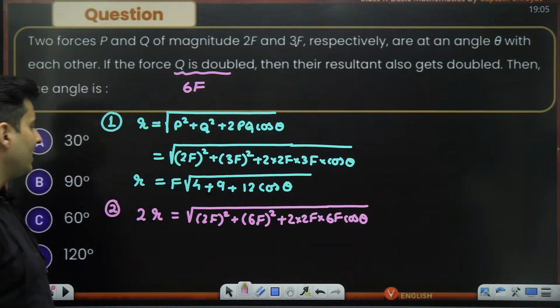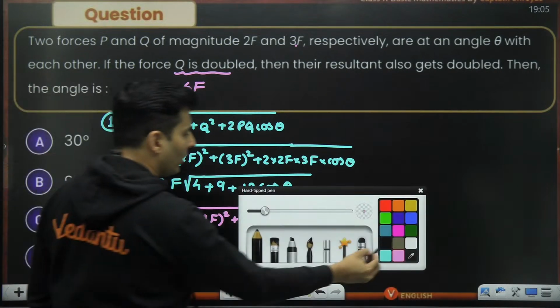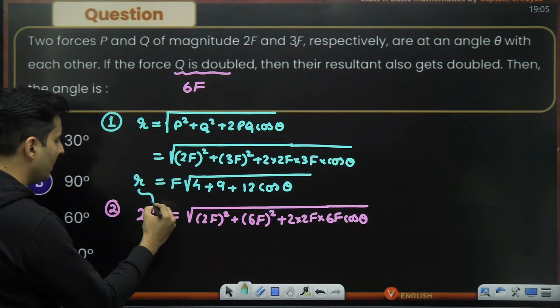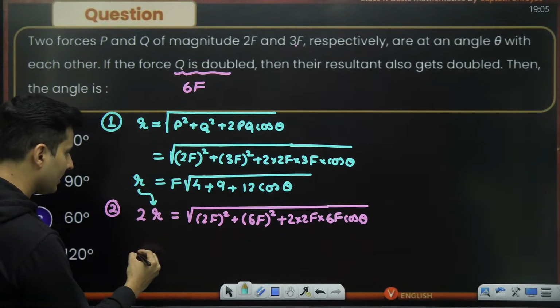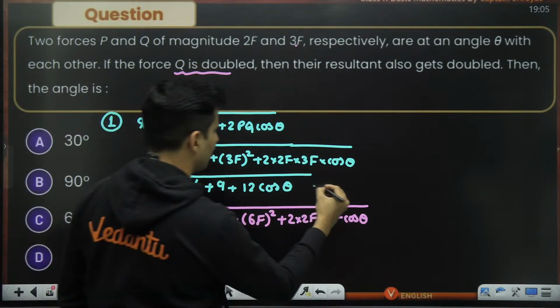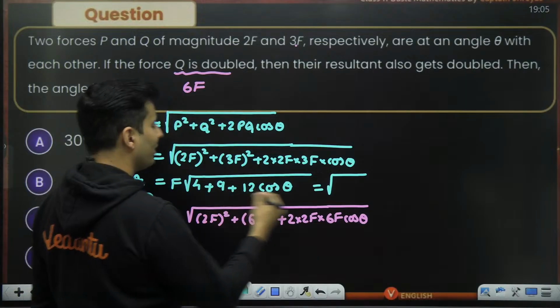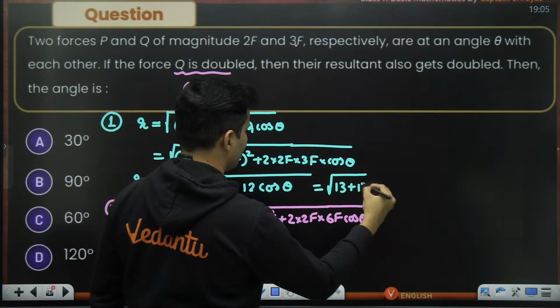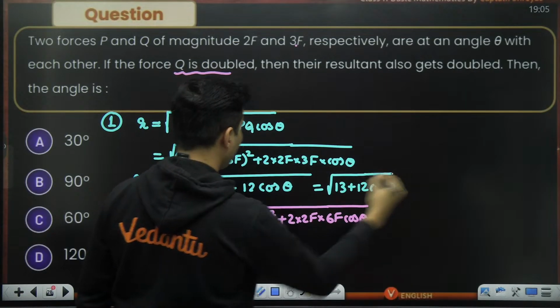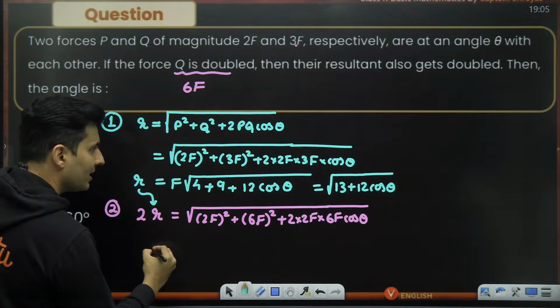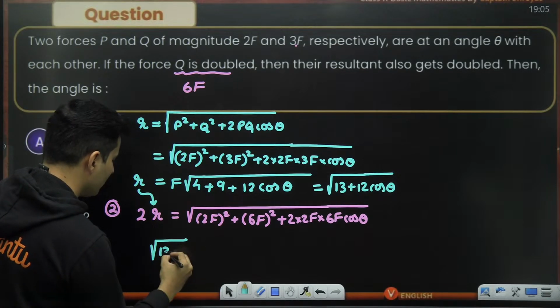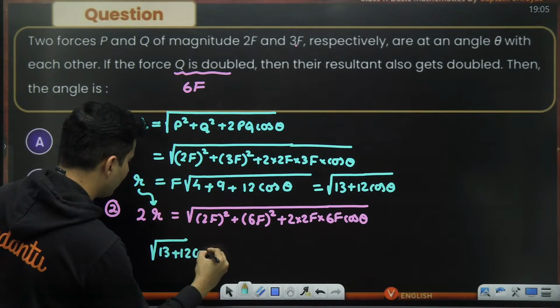Now they ask the angle. But wait a minute, I already know the value of R, so maybe I'll just put it over here, which is nothing but 4 plus 9, I just didn't do it. Sorry guys, 4 plus 9 is 13, 13 plus 12 cos theta. So instead of R, I can just put it as root of 13 plus 12 cos theta.